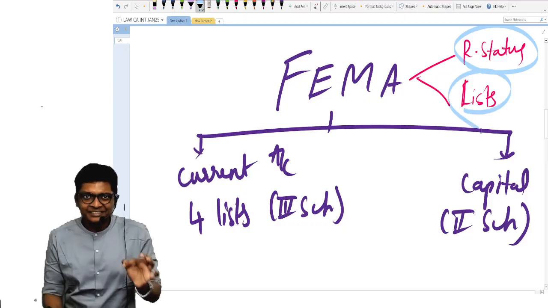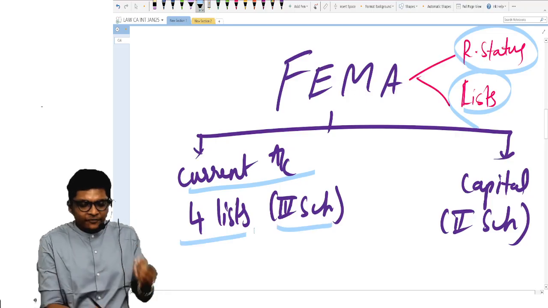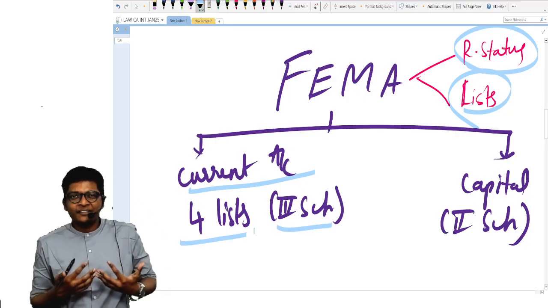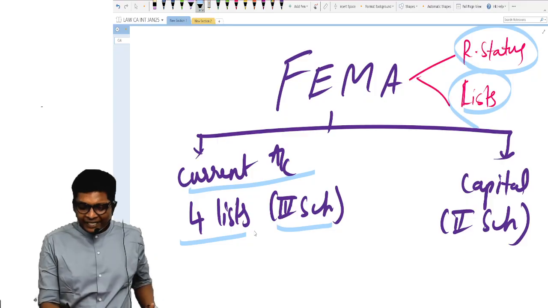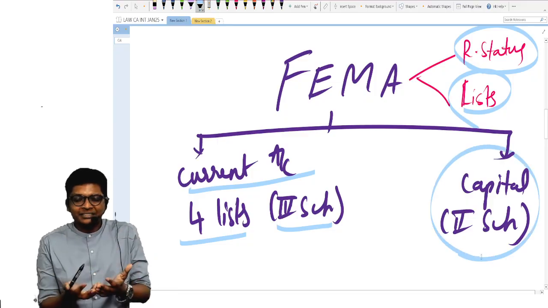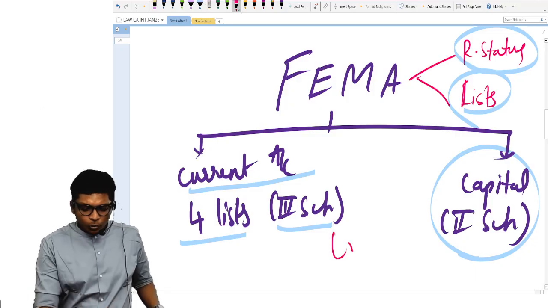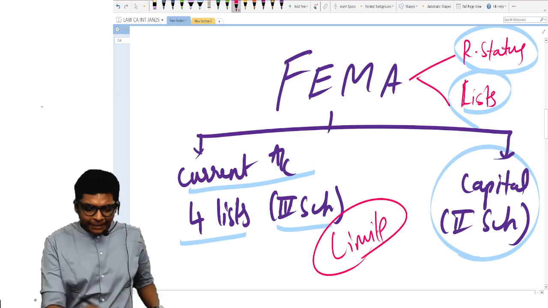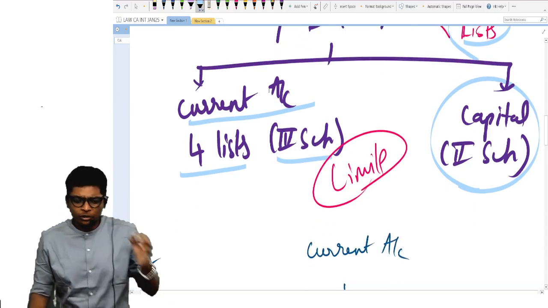There are lists. If you see current account, if you have studied FEMA, there are 3 schedules and 4 lists. Very confusing whether it's possible, not possible, which approval to get. And if you see capital account, there are two lists for PRIA and PROI. Here we are going to focus on what are all the limits, numbers that is given in this act that you have to remember. Summary of all of that.